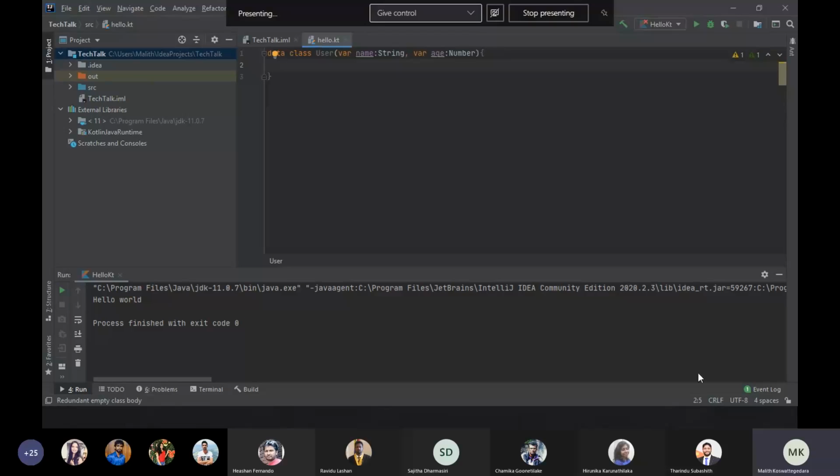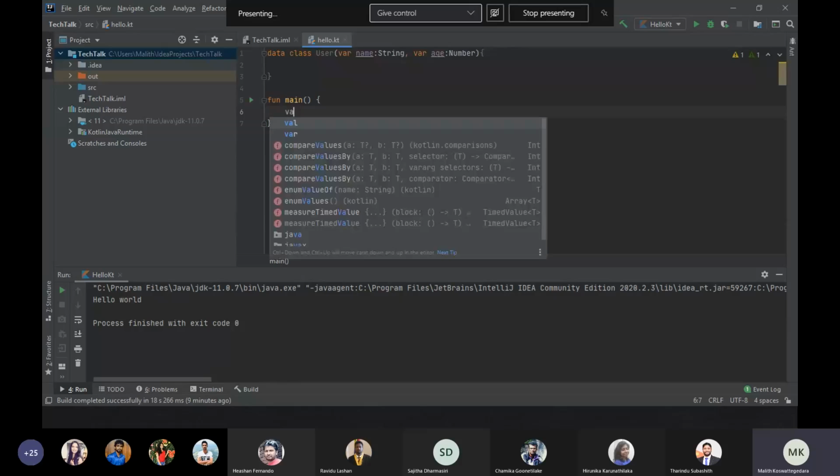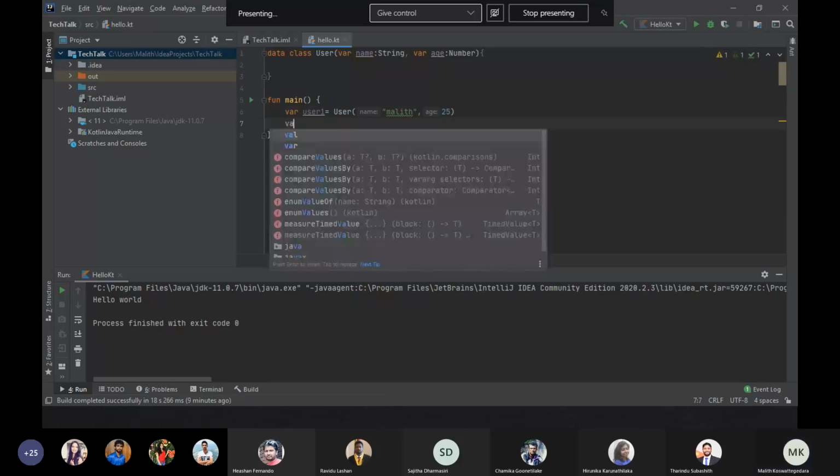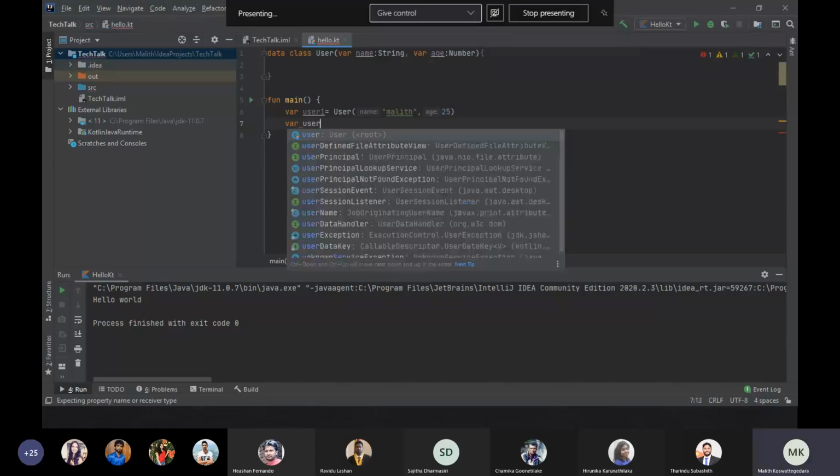Then in the main method I can create two objects of these, like user1 equals, I pass the name and the age.